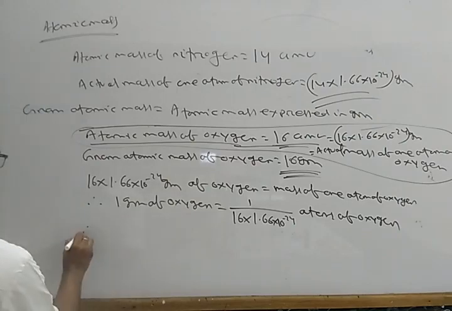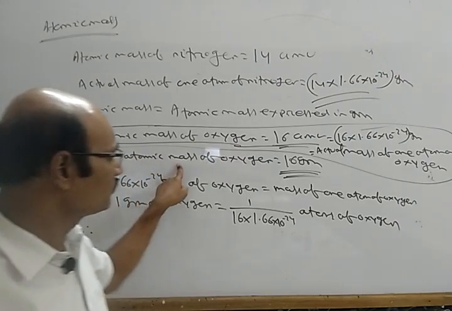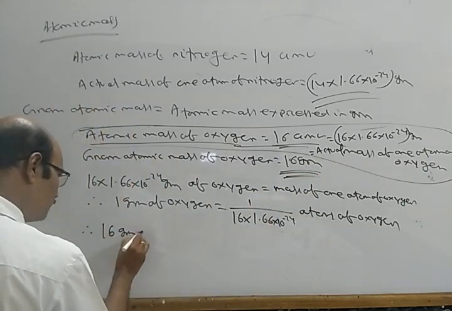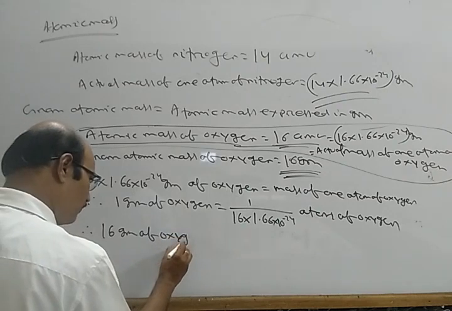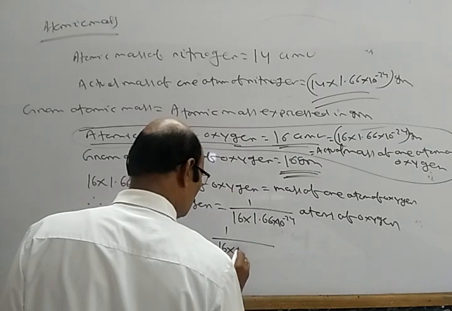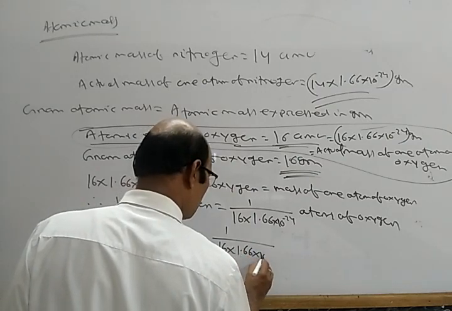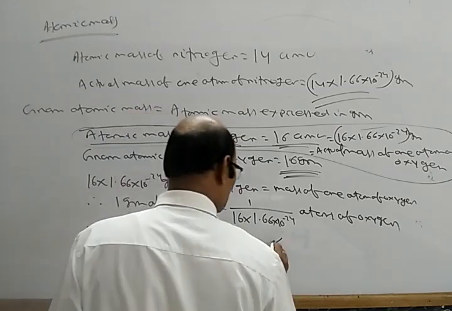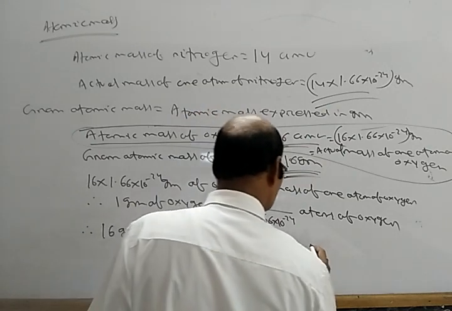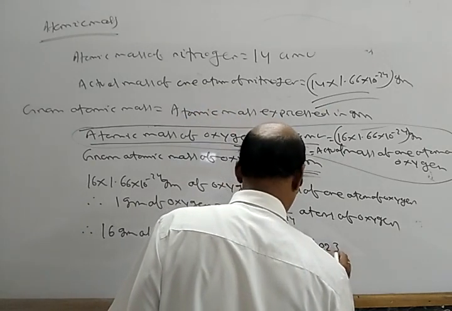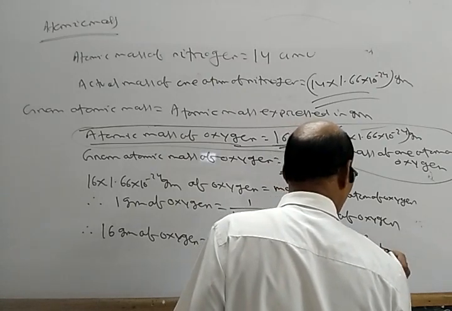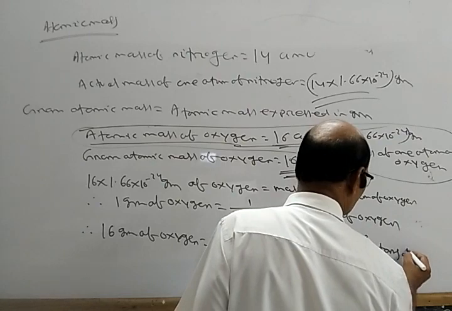Now if I take the gram atomic mass, 16 gram of oxygen, it equals 1 by 16 into 1.66 into 10 power minus 24, into 16, which is equal to 6.023 into 10 power 23 atoms of oxygen.